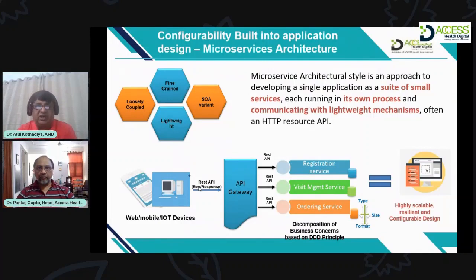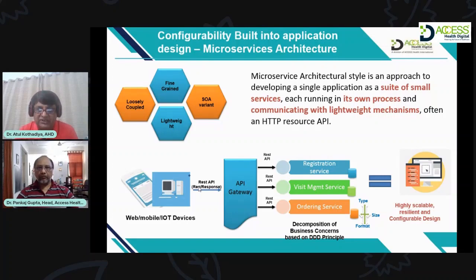Now, configurability is built into the application by design. Here we'll talk more about microservice architecture. Microservice architecture means every feature and functionality will have its own microservice with an associated database.